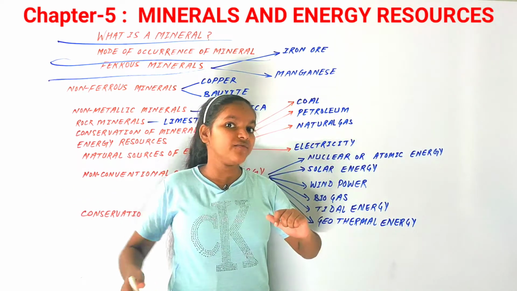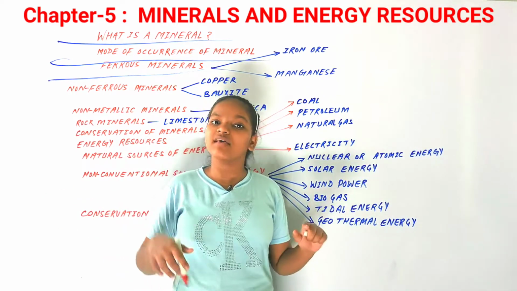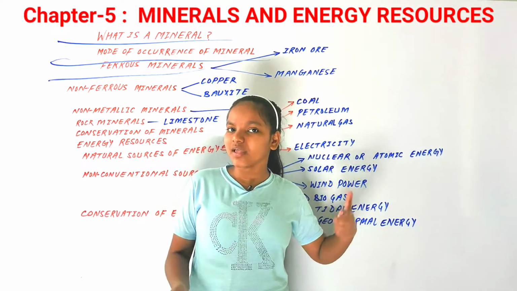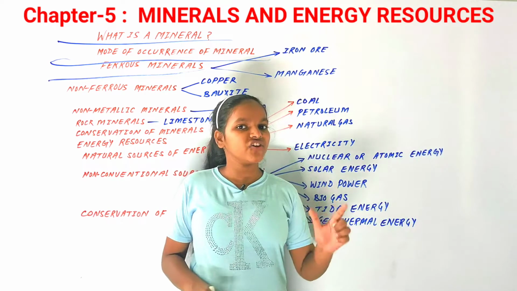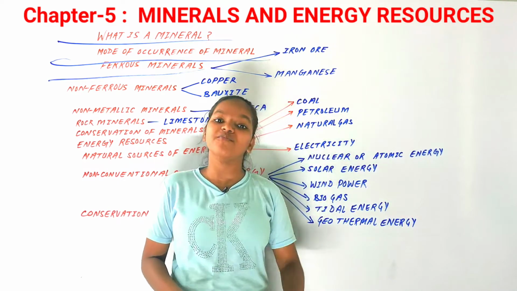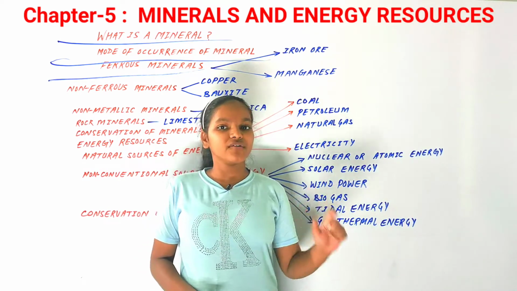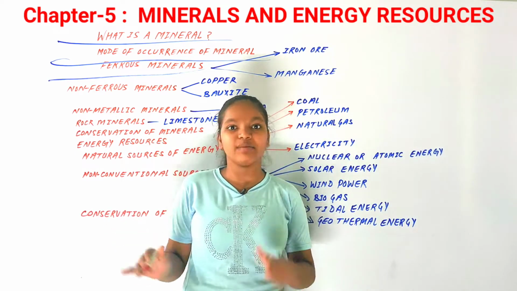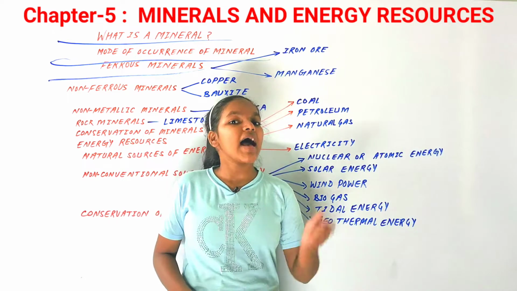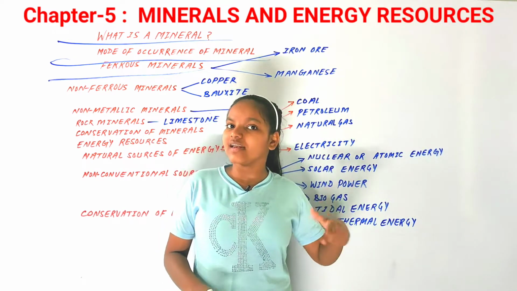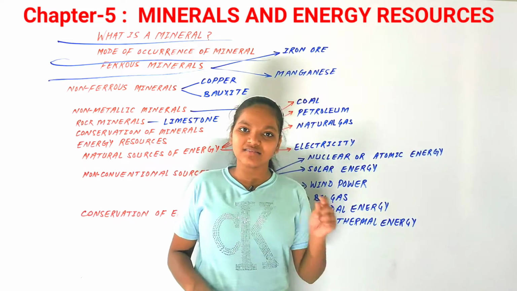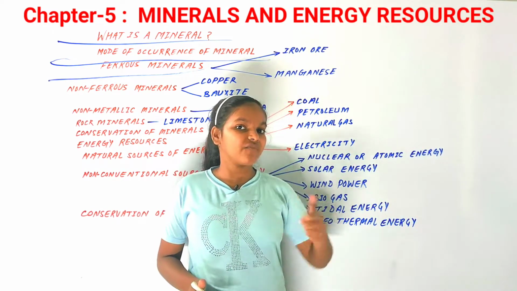Metallic minerals we can further classify as ferrous and non-ferrous, and in some cases there is a third category, precious, but generally there are two classifications of metallic resources. Ferrous minerals contain iron, and non-ferrous minerals don't contain iron, like bauxite, zinc, and lead. Ferrous minerals are iron, nickel, cobalt, and similar ones. So let's discuss the ferrous minerals.